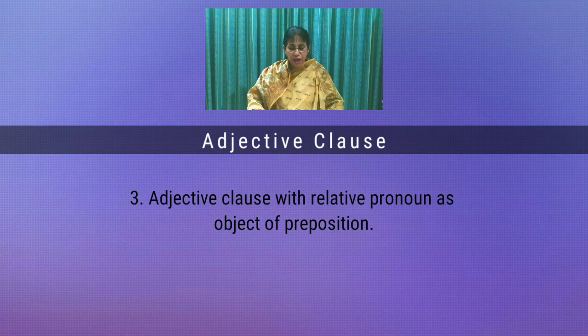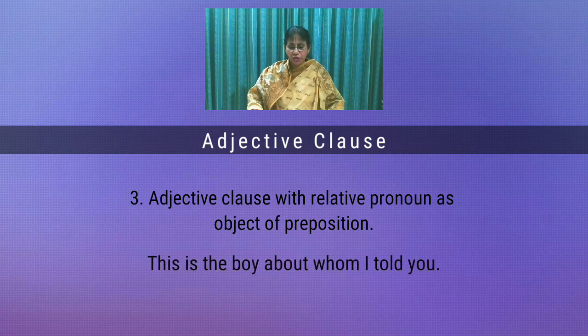Number 3. Adjective clause with relative pronoun as object of preposition. Sentence: This is the boy about whom I told you. In the above mentioned sentence, "about whom I told you" is an adjective clause because "about" is referred to as the object and it comes after the noun "boy". The boy is the antecedent and it is modified by the clause, hence an adjective clause.